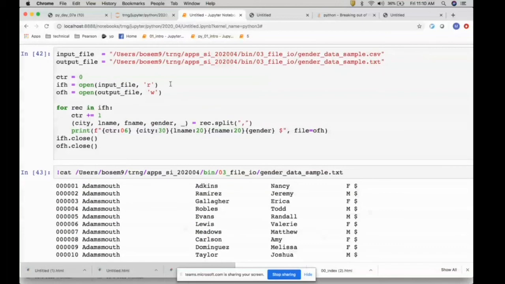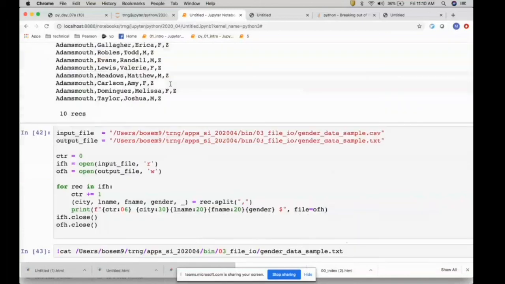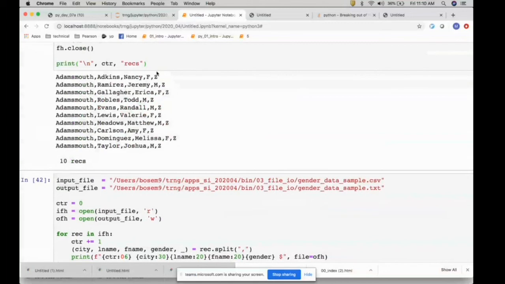Okay, so here is our original data, a CSV file, right? What we are going to do is convert that into a fixed-format file. That means every field starts at the same position and has the same length. If the field value is very small, then you put trailing spaces, right?